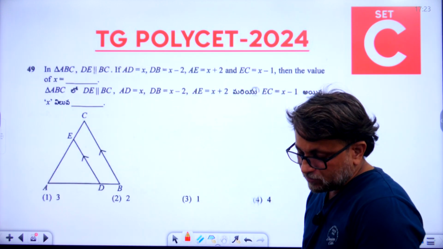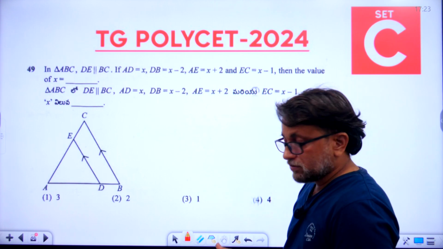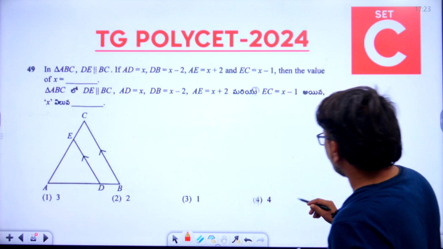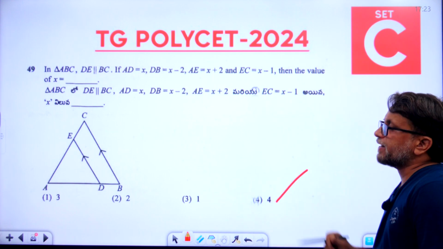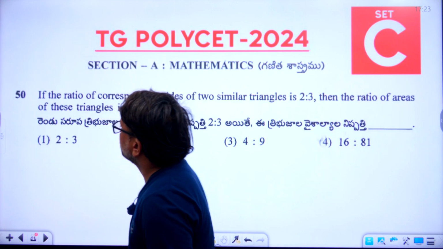So now let's go to the 49th question. Students, let us go direct to the answer for the 49th question. The right answer is 4. So the fourth option is the right answer. Now let's go to the 50th question.